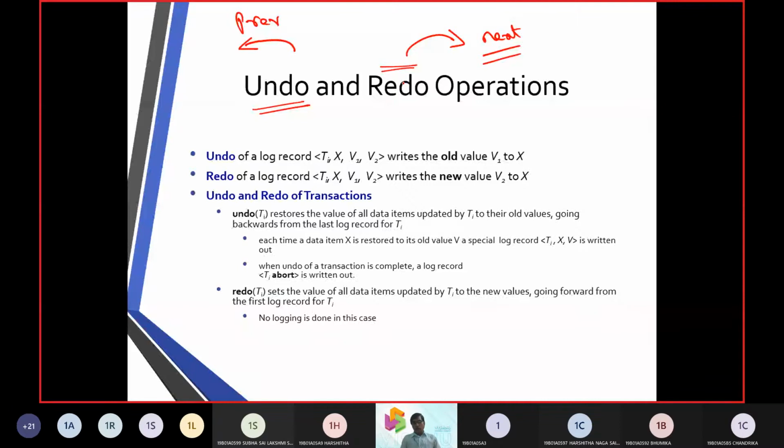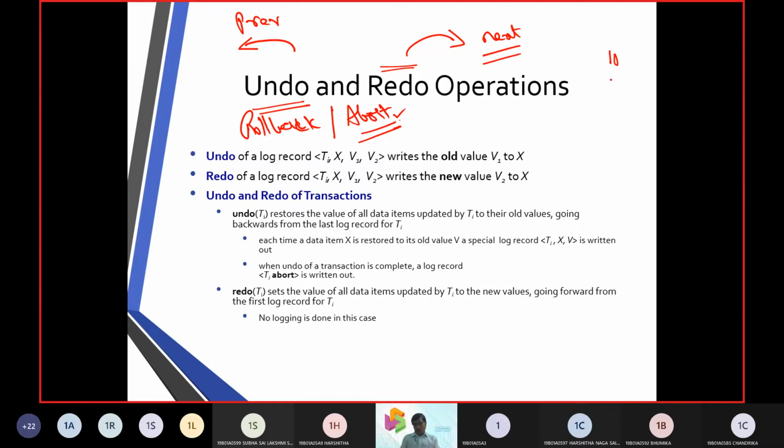Mostly when we use the undo operation, we are looking at an operation towards rollback, going to the previous state, or we want to suspend the transaction, or we want to kill the transaction. There we use a word called aborting of a transaction. So if we want to abort the transaction, we use undo operations. From the undo operation, if we want to move to the next one, we use the redo operation.